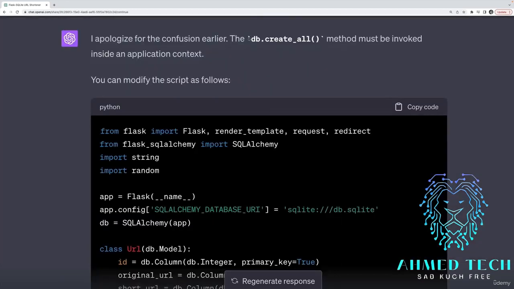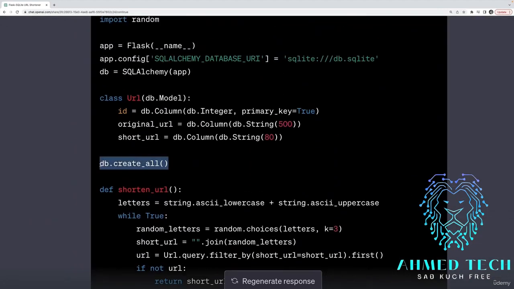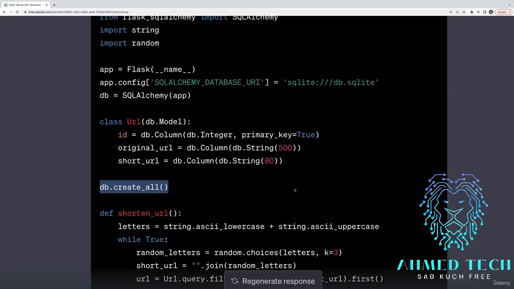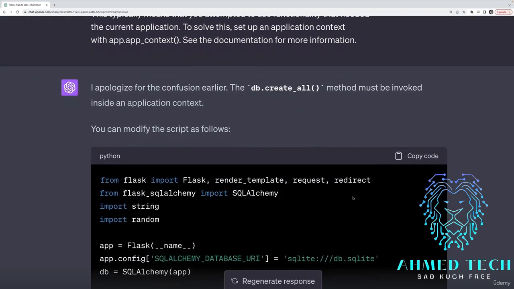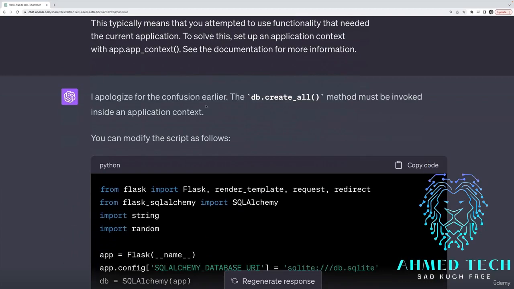And it all stems from this line. So it figured it out just fine. This is a very simple thing to fix. It basically just put this line db.create_all on its own, which is invalid. It does not work that way. And if you looked at the SQLAlchemy docs, it'd be the first thing you could identify as a developer anyway. So another example of it writing incorrect code that with a tiny little nudge, just showing it the error message, it solved.